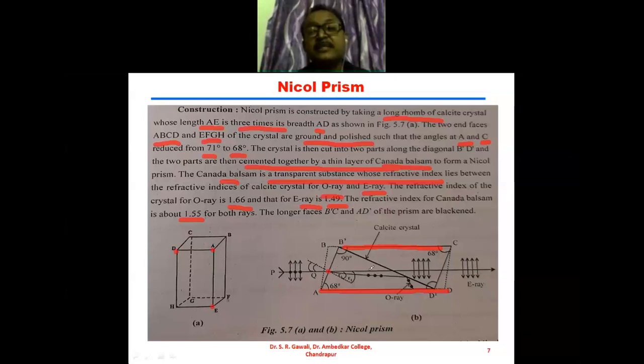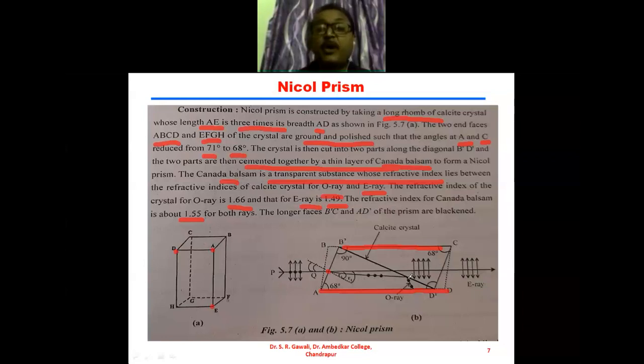These two refracted rays again pass through the Canada balsam layer, and after that the extraordinary ray emerges out from the Nicol prism, and the ordinary ray is blocked by the blackened surface.